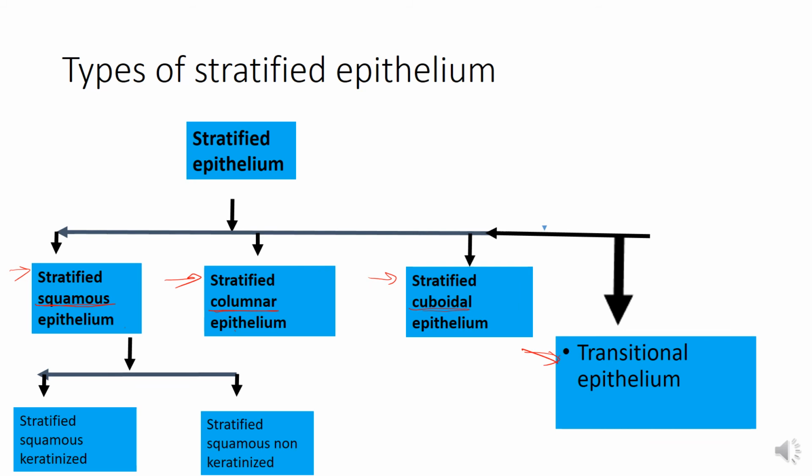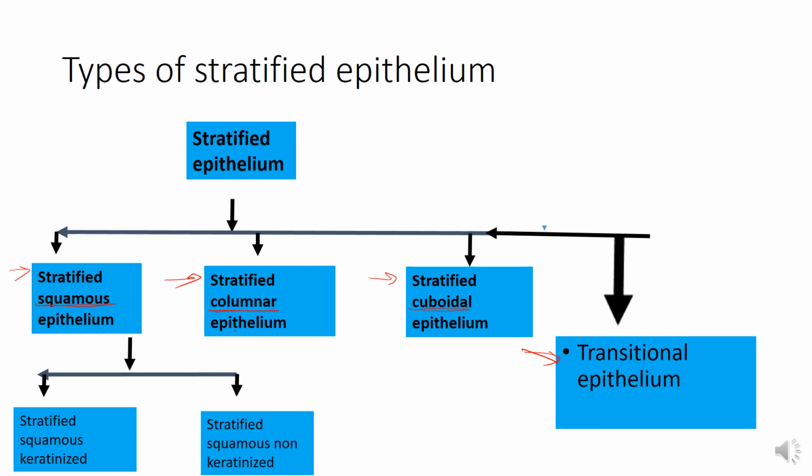Now the transitional epithelium is also a stratified, multi-layered epithelium, which changes its number of layers with the state of distension of the organ in which it is present. It is usually present in the ureter and the urinary bladder, and depending upon the distension of the urinary bladder or the ureter, its number of layers changes.